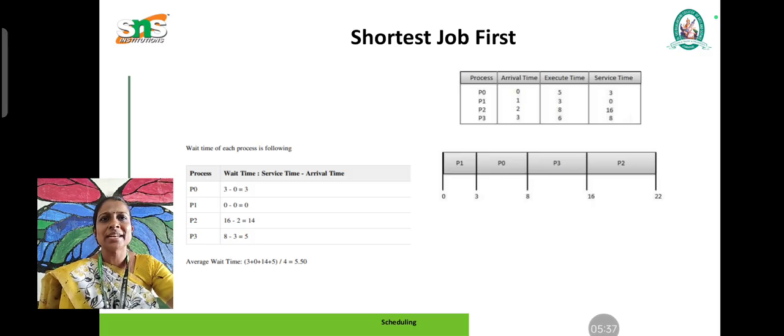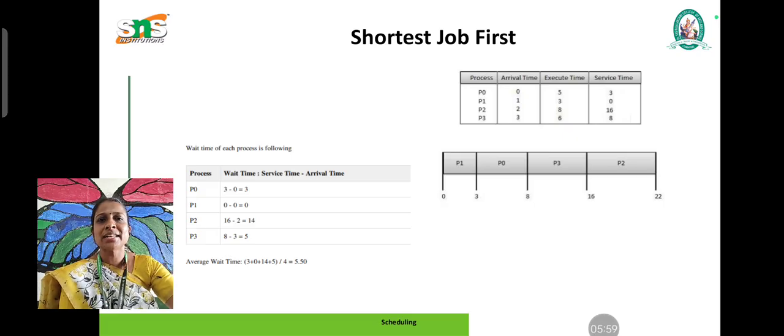Next we have to find the waiting time of the process. For P0 it is 3 minus 0, which is 3. For P1 it is 0 minus 0. For P2 it is 16 minus 2, which is equal to 14. For P3 it is 8 minus 3, which is equal to 5. So the average waiting time for the shortest job first algorithm is 5.50.